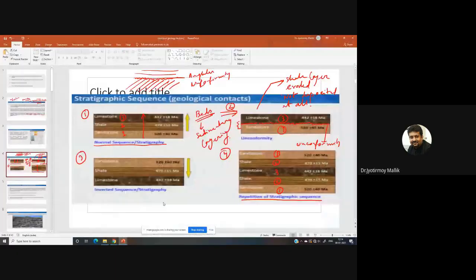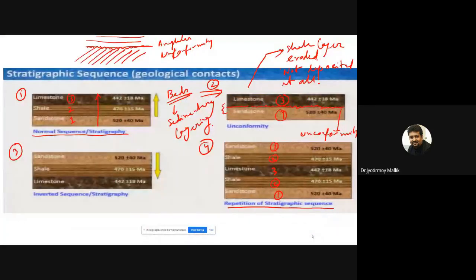You were asking about these error margins, right? The plus minus 18, plus minus 15. That's what you were asking. Yes, sir. Okay. So that comes from the method by which you have dated that particular rock.